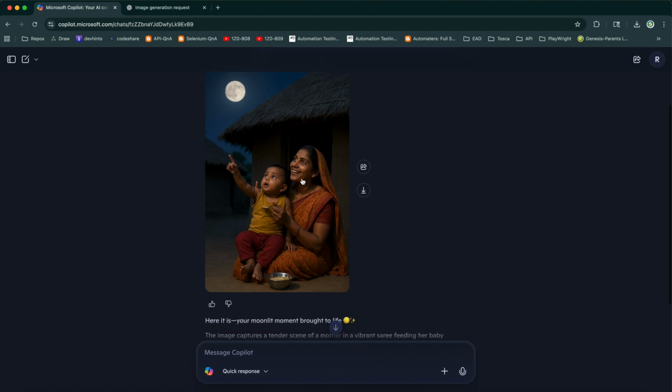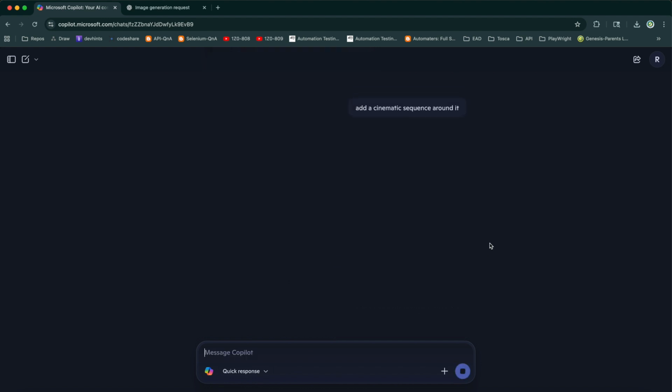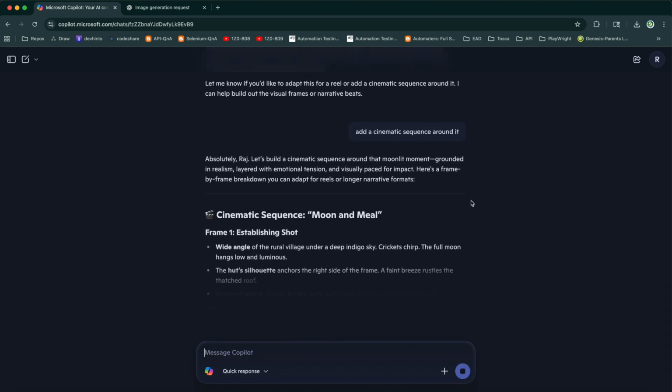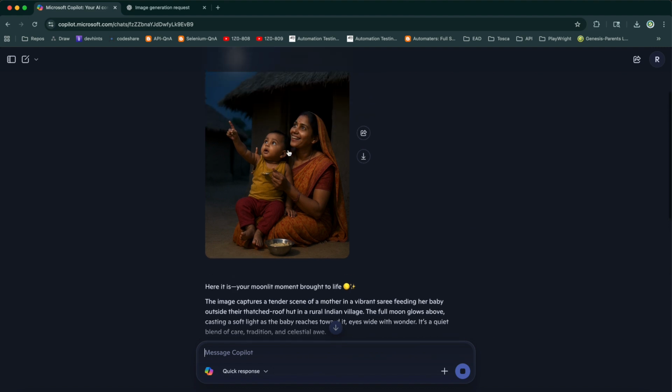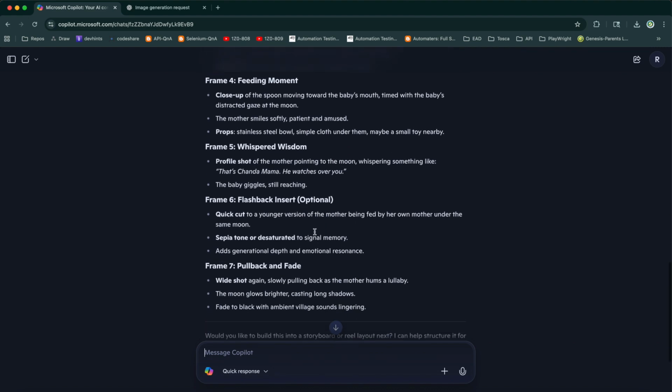As I mentioned, if I want to do some modification, I can just type it here. Let's say I would like to adopt a cinematic sequence, right? Let's just copy and paste it here and send it. So it will start modifying that image. Before that, it's going to give some text around it.